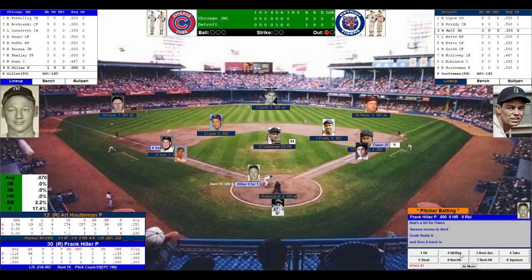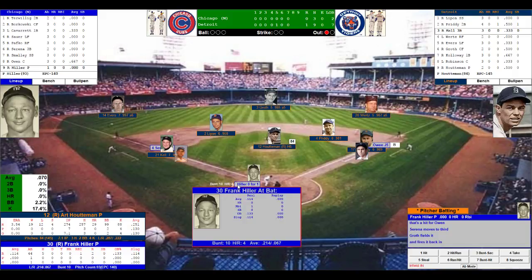Stepping to the plate, Cubs pitcher Hiller, and he's going to be called back. As the Tigers are playing their infield in, Hiller is called back here. 1 out, top of the 8th. Cubs trailing by 1. They have runners at first and third. Another good game in this 1951 tournament. All players are available for each team.